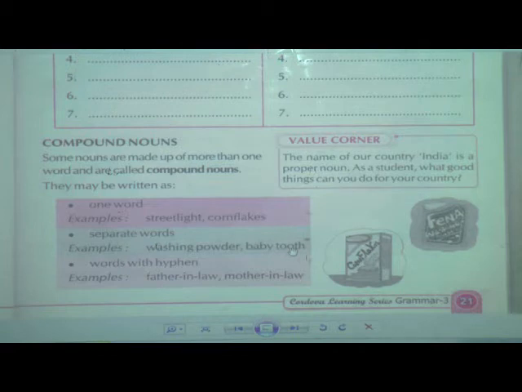These are examples of compound nouns. Words with a hyphen, a small dash falling between the words, are also compound words. Father-in-law, sister-in-law. These are compound nouns.